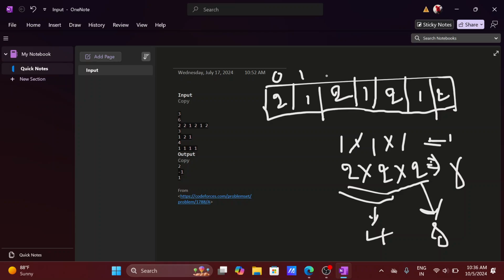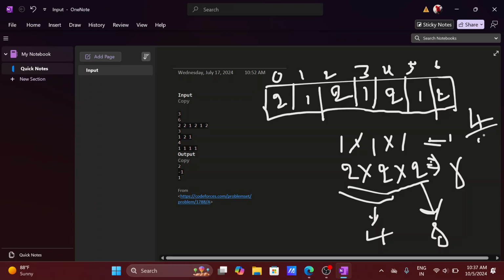Now the positions are 0, 1, 2, 3, 4, and this is 5 and this is 6. There are a total of four twos, and 4 is an even number. So we take half of 4, which is 2, and where the second 2 is present, that is our index.